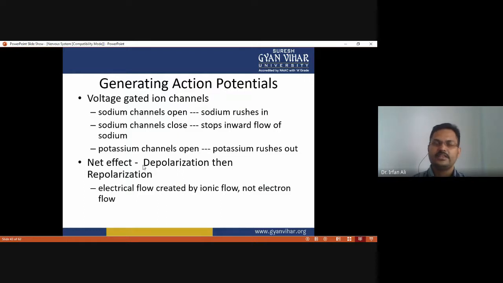Due to the change in the voltage of the membrane, the sodium channel opens, and sodium rushes in, and then the sodium channel closes. This stops the inward flow of sodium, and the potassium channel opens. Then potassium rushes out from the inside to the outside, and the net effect is depolarization and then repolarization. The electric flow is created by ionic flow, not electron flow.